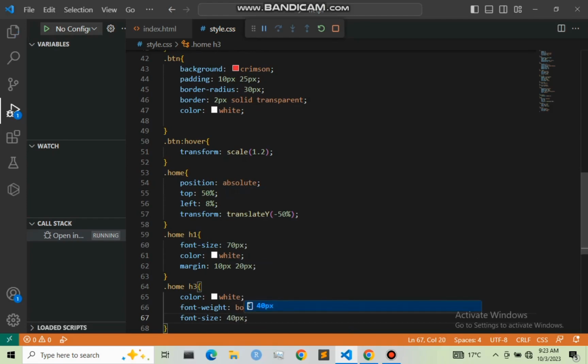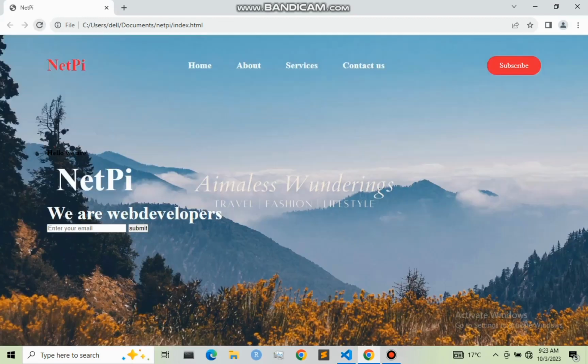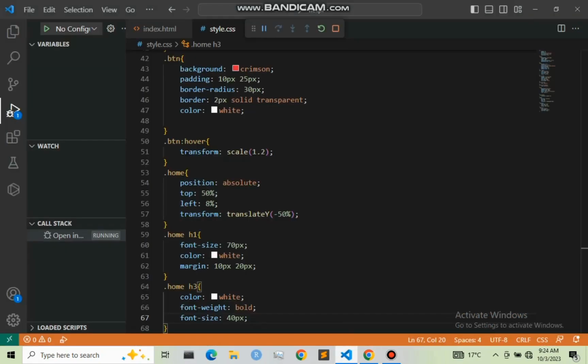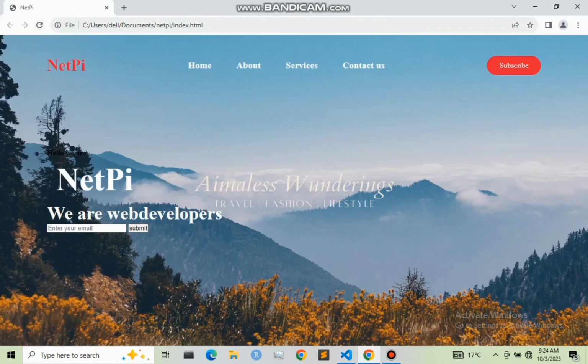So let me save it and refresh our page. So we have it right here. Let me try the color crimson and see if it will be visible. So I guess that is cool.